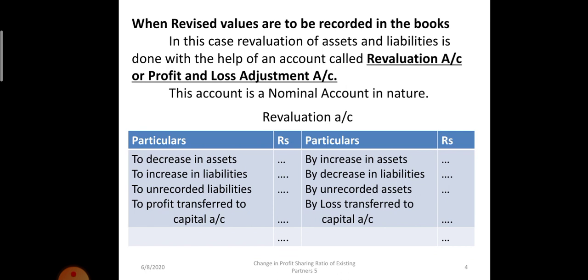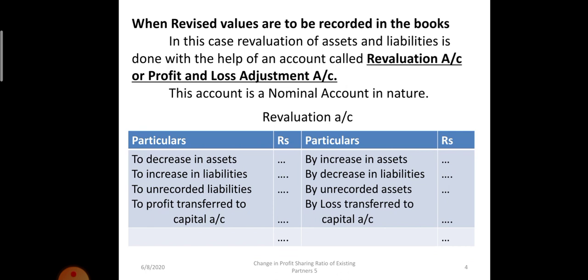In the same manner, unrecorded liability is increasing for the firm, so it will be recorded on the debit side of revaluation account. If an unrecorded asset is there, it is going to increase the value of assets, a gain for the firm, so it will be recorded on the credit side of revaluation account.